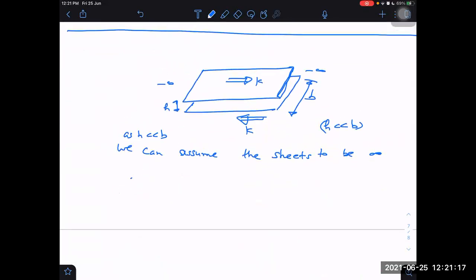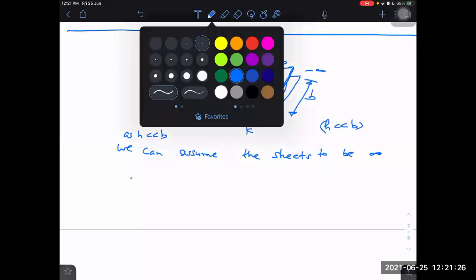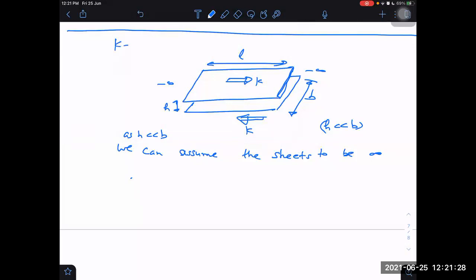What is self-inductance per unit length for this? Per unit which length? Per unit length along the flow of current. Why per unit length along the flow of current? Per unit length B, or per unit width, we can say. When we say per unit length, they need not specify per unit which length. It is understood. I think I'm making it more clear here while saying that it is current per unit width.